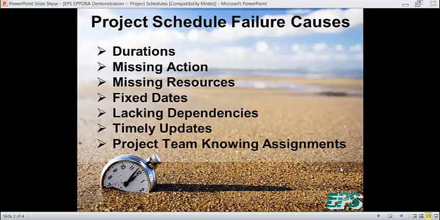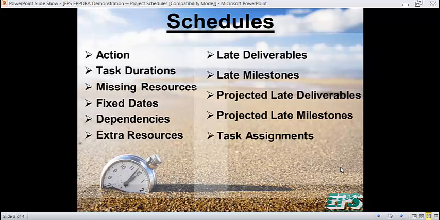Scheduling tools need to warn appropriate project personnel when scheduling problems exist. So what are some of the problems that occur with scheduling tools or project managers creating schedules? We've listed 10 of them above. EPPORA is just like all other scheduling tools, except it helps you resolve those issues listed above. In terms of action, it makes sure that every task is asking you to do something.